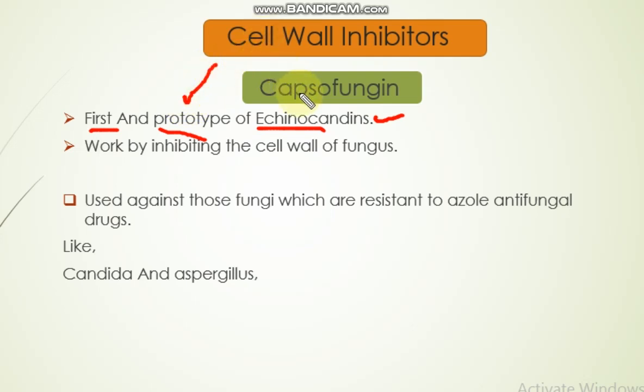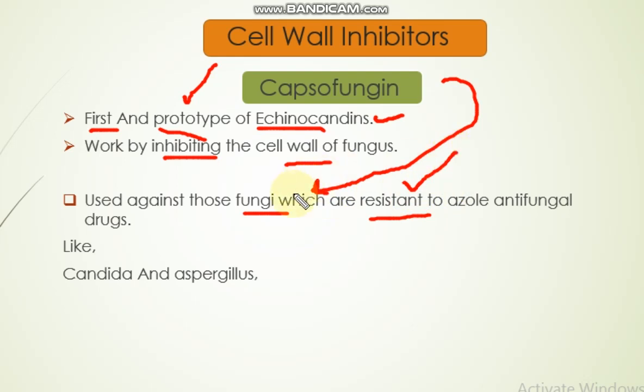It means that Caspofungin represents the whole class of the echinocandins and works by inhibiting the cell wall of the fungus. Caspofungin inhibits the cell wall synthesis of the fungus, leading to weakening and final death of the fungus, and is used against those fungi which are resistant to azole antifungal drugs.